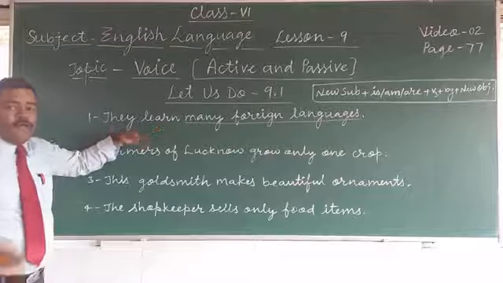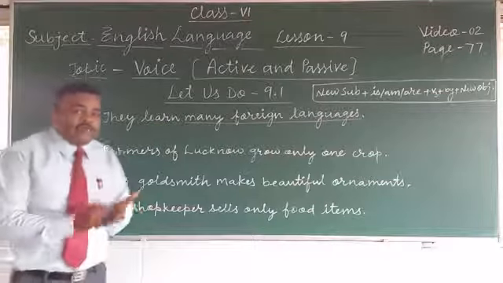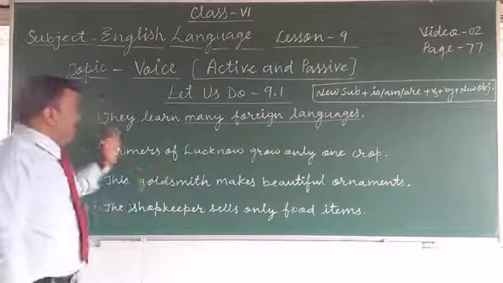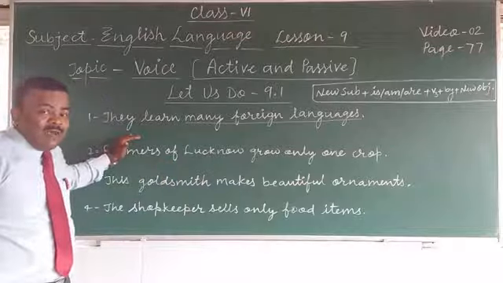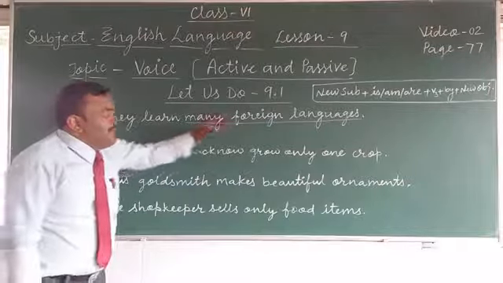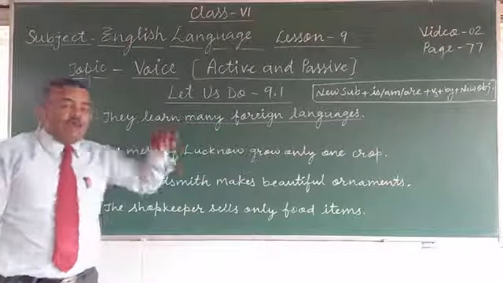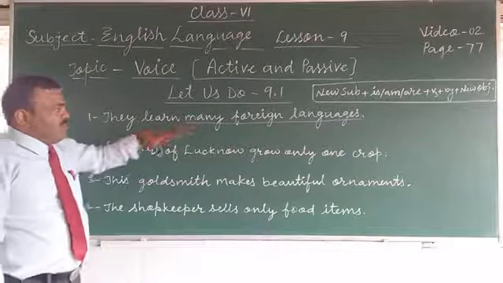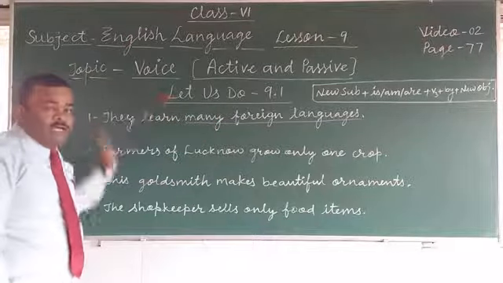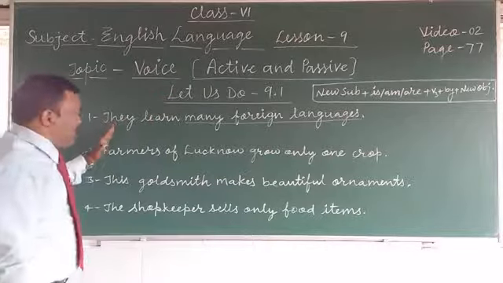They learn what? Ask the question what: what do they learn? They learn many foreign languages. So the answer of what is the object. This object will become the new subject in passive voice.